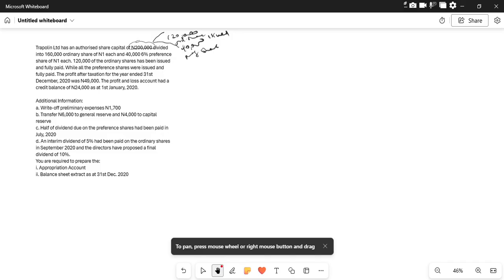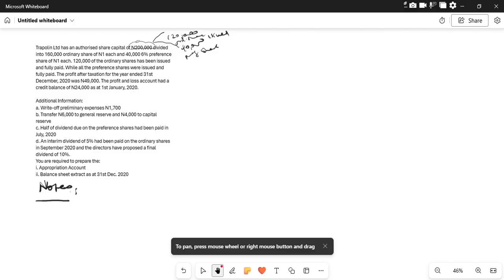Okay, so we're now told that while all the preference shares were issued and fully paid, the profit after taxation for the year ended 31st of December 2020 was 49,000 naira. Okay, the profit and loss account had a credit balance of 24,000 naira as at 1st of January 2020. Okay, so let us just write down here and say notes. So we have the notes to the account.